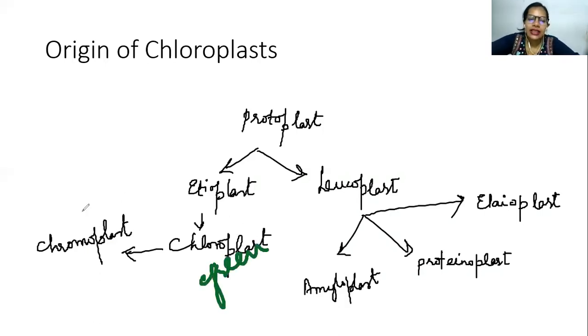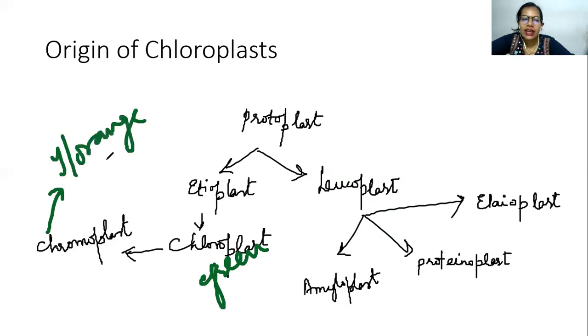Now in certain cases you see that there are a few plants or trees which have yellow or orange color leaves or red color leaves. That is because of the chromoplast. They have certain carotenoids present, because of which it imparts different colors apart from green. Now coming to the leucoplast, it is again divided into three.